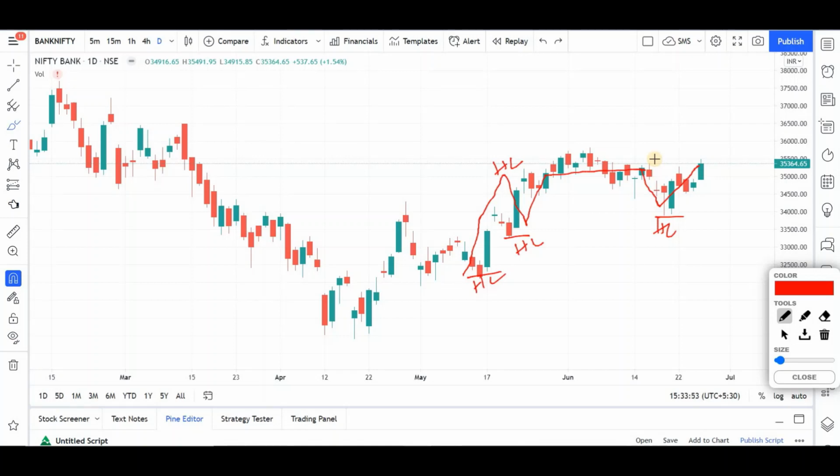Next step is to study the pattern and the price action, looking closely at the last 6 candles. In this case, for example, this is the area you should be concentrating upon: 1, 2, 3, 4, 5, 6. So this is the Friday candle for you. If you look at last Friday, this is a long tail candle, which clearly represents demand. It opened here, came down, and then started moving up.